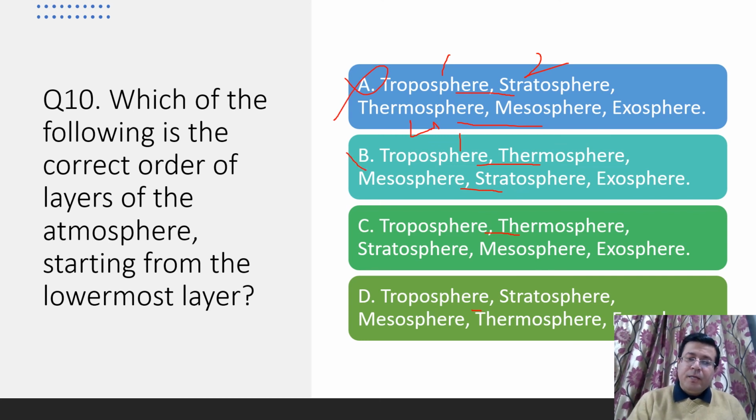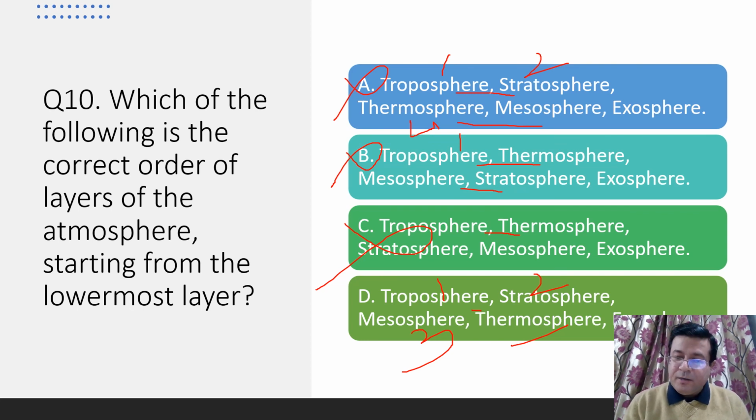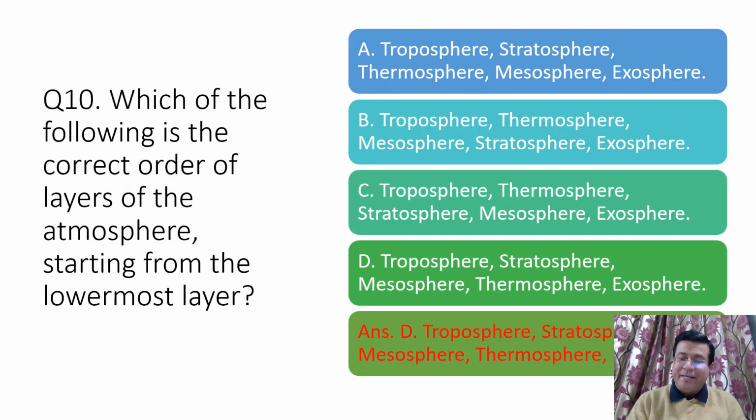Now see troposphere and then it should be stratosphere, so here it is written thermosphere, so C is also wrong. Now see the last option, troposphere, yes, first layer, stratosphere, yes, second layer, and then mesosphere, yes, very good, third layer, thermosphere, fourth layer, and then exosphere is your fifth layer. Very good. So D option is your right answer.